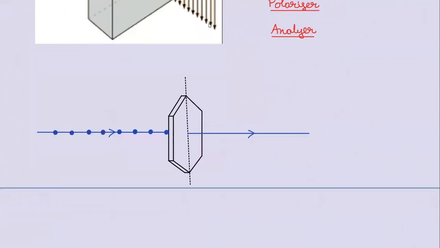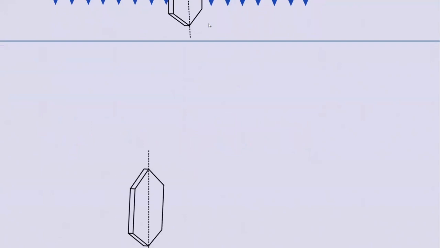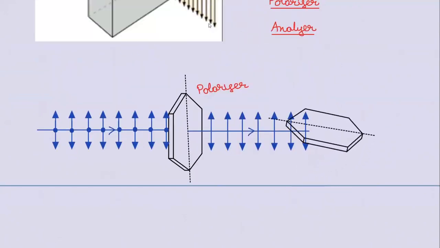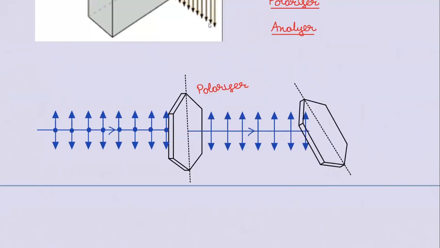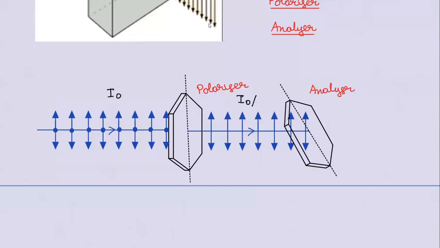Is that clear? On the left hand side, we have unpolarized light. But on the right hand side, we have only plane polarized light. This is called the polarizer. After this, if you take one more and keep it here, and rotate 360 degrees, light will go from maximum intensity to minimum to maximum again. This is called the analyzer. Unpolarized light to polarized light, intensity will be halved.